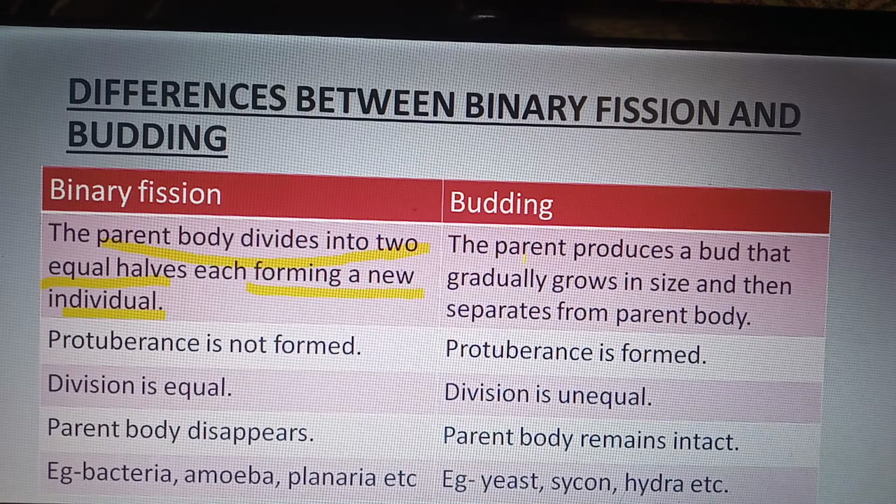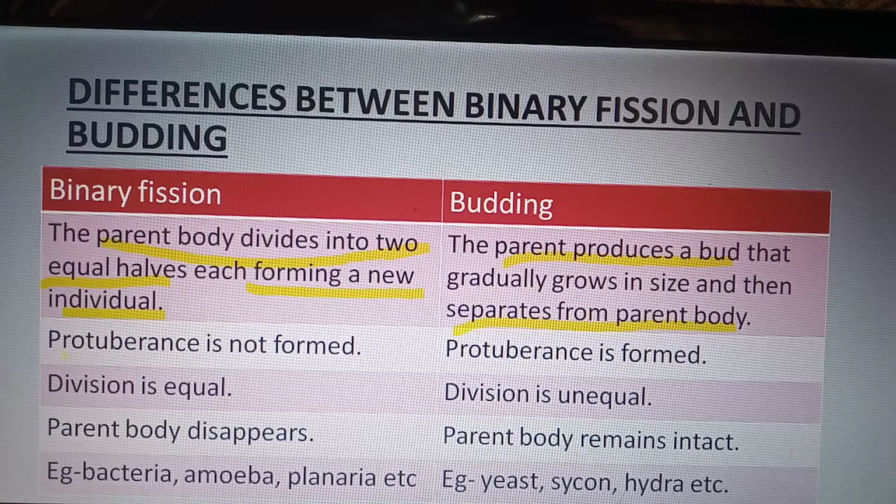But in budding, the parent produces a bud that gradually grows in size and separates from the body. Means the bud detaches from the body, but in binary fission the parent divides into two equal halves.